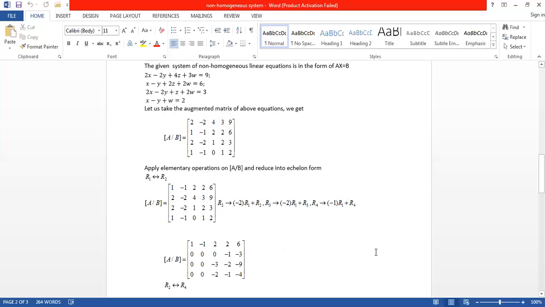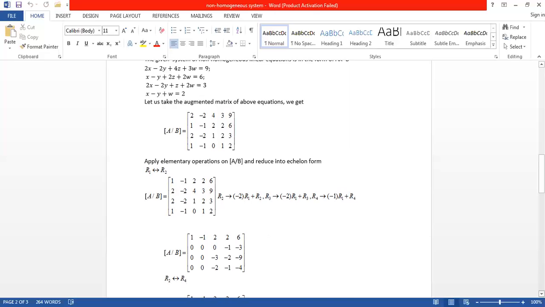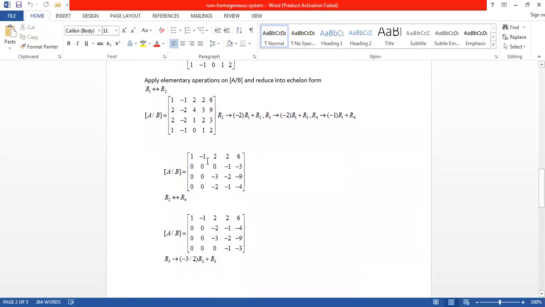Now this augmented matrix AB is like this: 1, minus 1, 2, 2, 6; 0, 0, minus 1, minus 3; 0, 0, minus 3, minus 2, minus 9; 0, 0, minus 2, minus 1, minus 2. But here three zeros are there, so interchange the rows. Why are we interchanging?